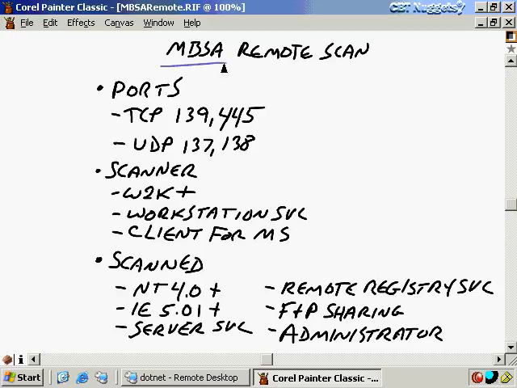So in order to run MBSA remotely, I have to have the following ports open, and this is probably not going to be too much of an issue behind a firewall anyway. But I'll have to have TCP 139, UDP 137, and 138. These all relate to NetBIOS ports. You do not want to open those ports up on an internet router, because if you do, you're going to subject yourself to all kinds of security weaknesses because there's inherent weaknesses within NetBIOS and within those ports.